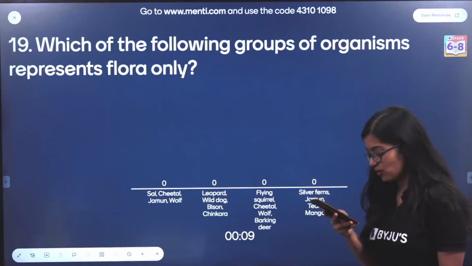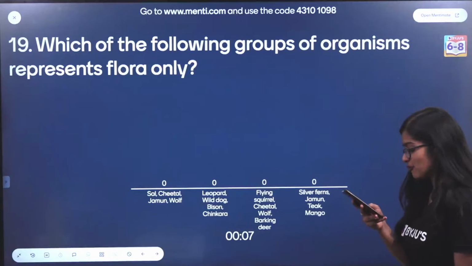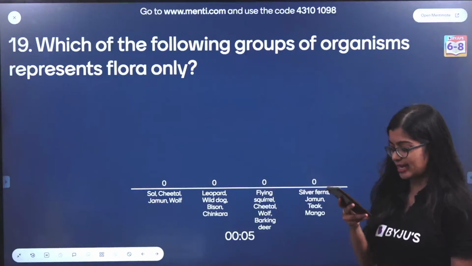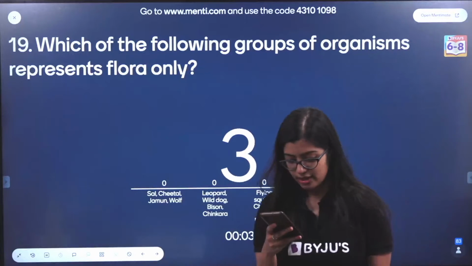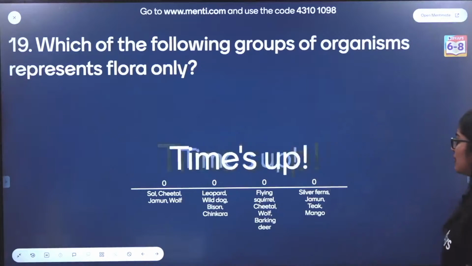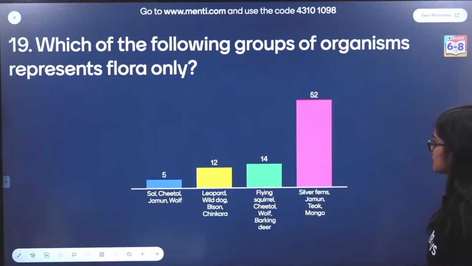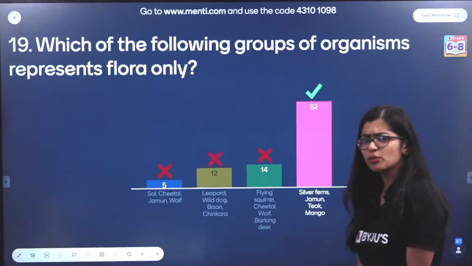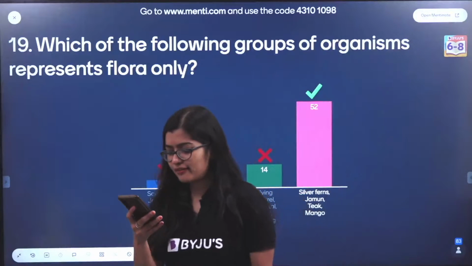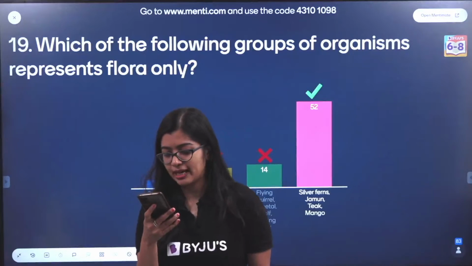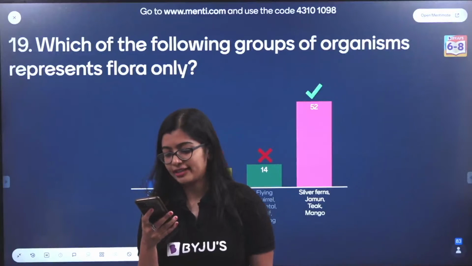Hi Teju. Hello. Hi Dia. Yes, some of you are like, ma'am, flora meaning what? I will tell you. Yes, I'll tell you in a bit. Just give the answer now and I'll explain to you. Very good. Most of you have got this right. Okay, all right. Thank you, Harsimran.